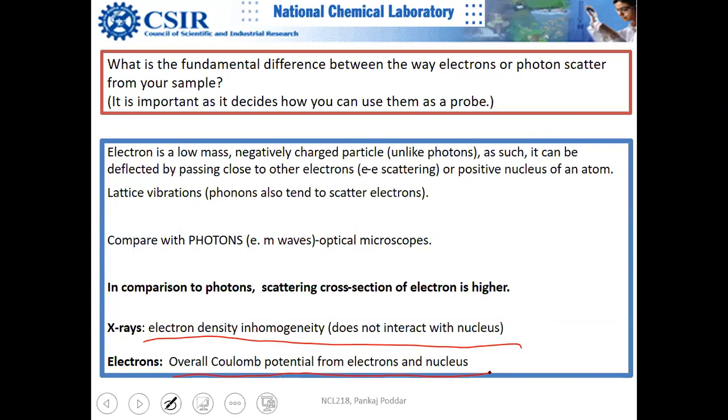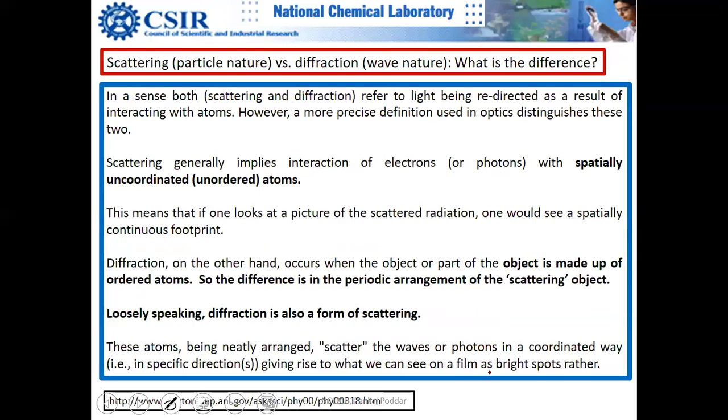And this is because of the nature of the particle. X-rays are photons, right? Massless, chargeless particles. They are just electromagnetic waves, right? And electrons have mass, they have charge. So this is useful to us. And you can read this. There are many differences which are covered here, and many differences which are not covered here, but I'm telling you right now.